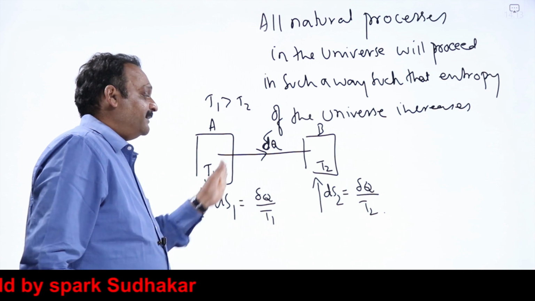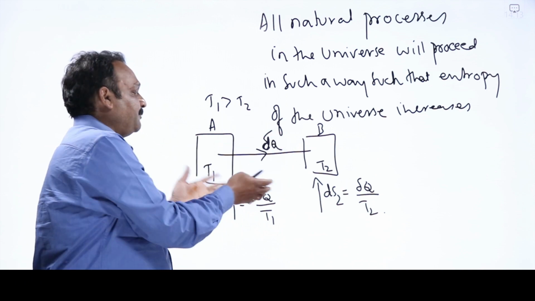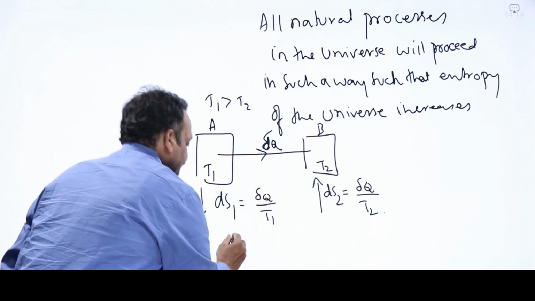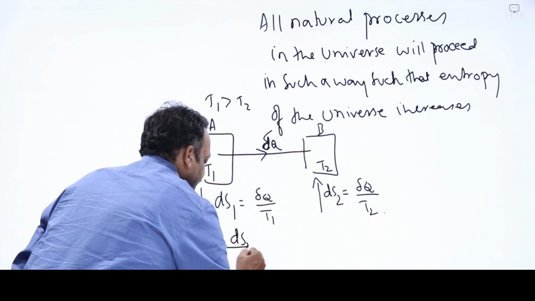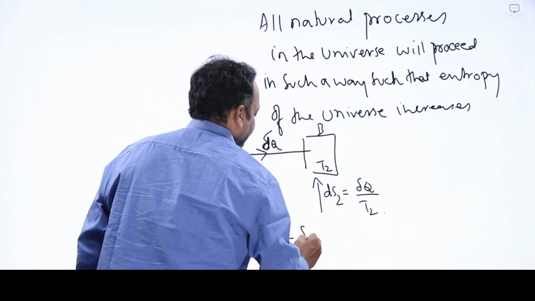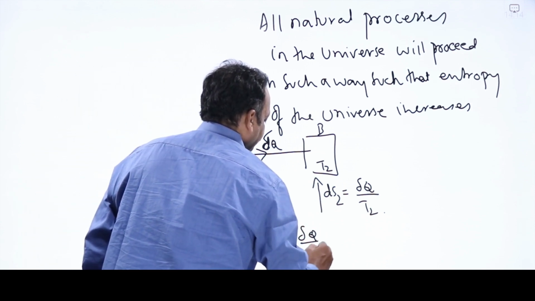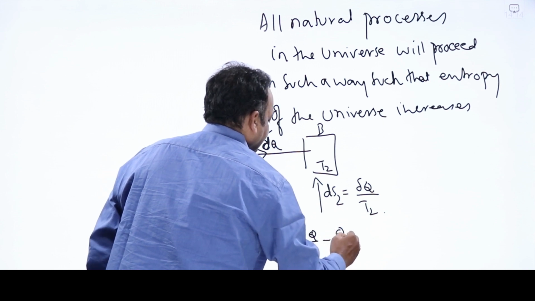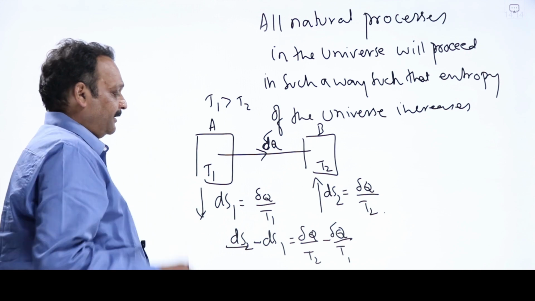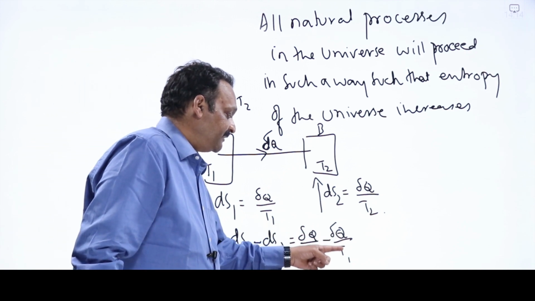What is the total change in the entropy of these two systems, that is the entire universe? ds2 minus ds1, which is delta Q by T2 minus delta Q by T1.